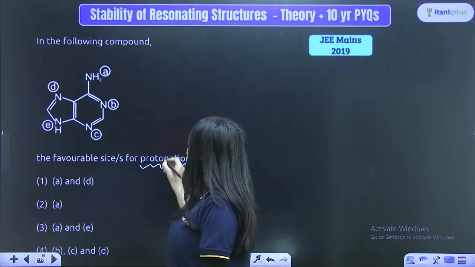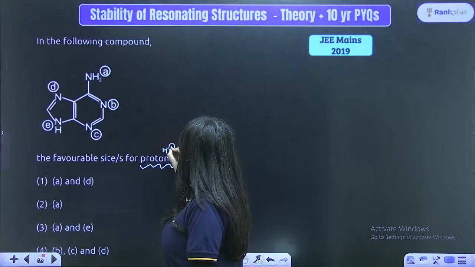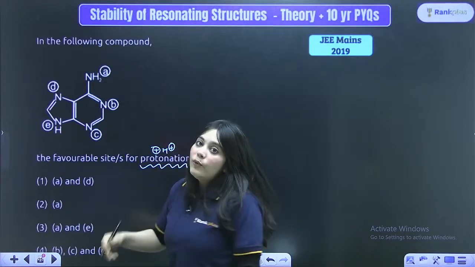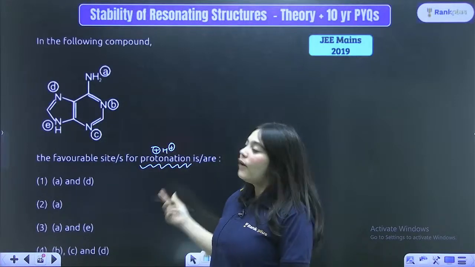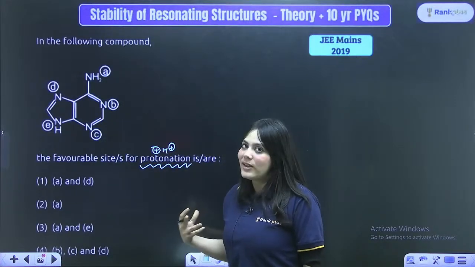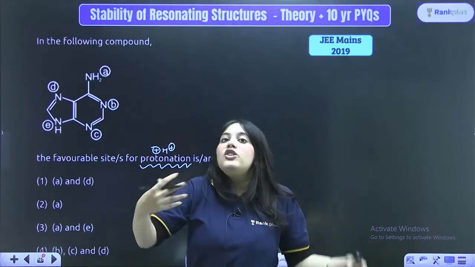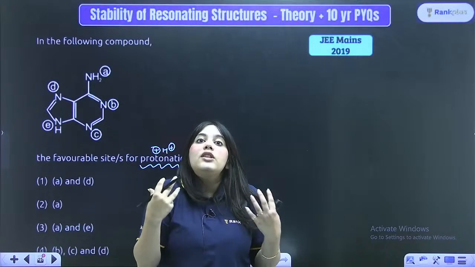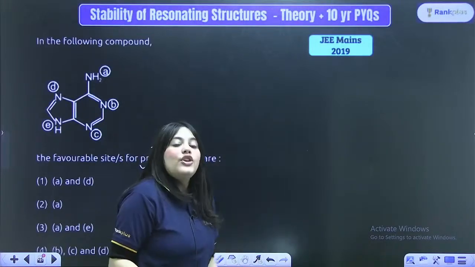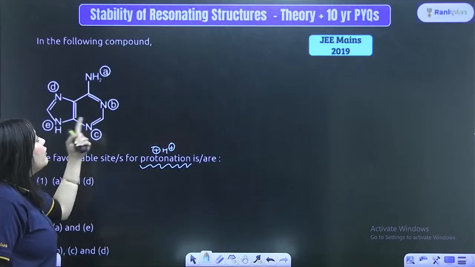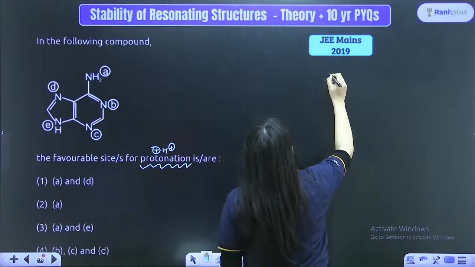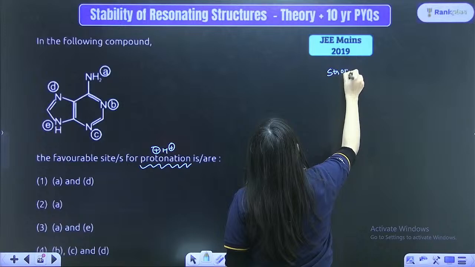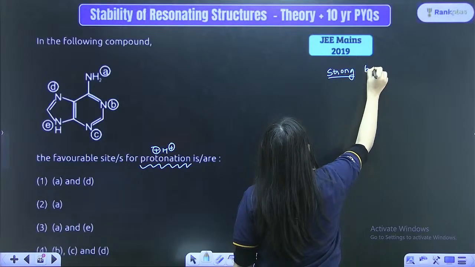Protonation, which means what? The addition of hydrogen. You are adding hydrogen, which will take up hydrogen very easily. Here, once again, you have to understand the language of the question. You see which takes up hydrogen very easily, which is a strong base, right? So, here you are actually identifying which of the following is a very strong base. So, always remember, here you are identifying a very strong base.